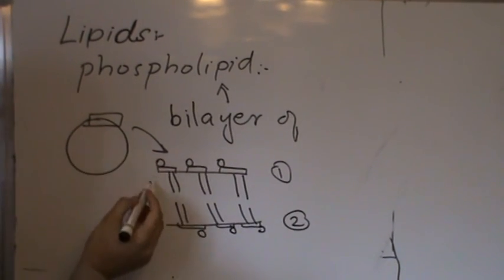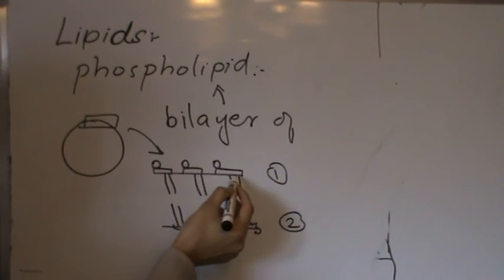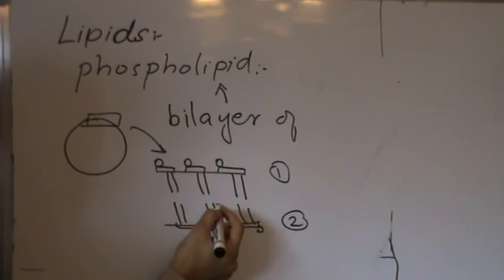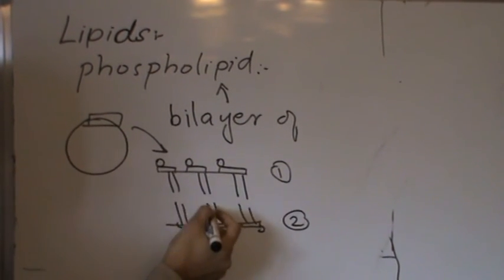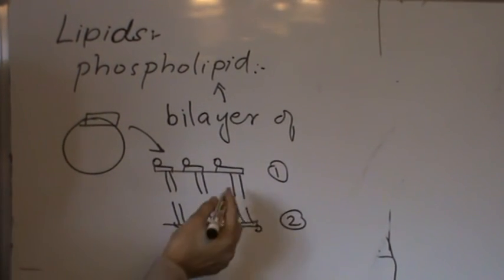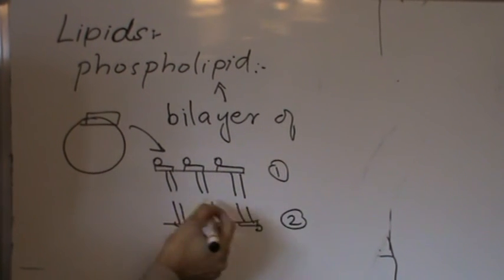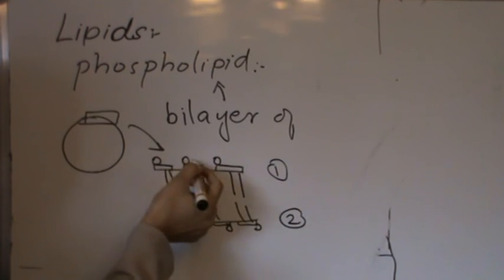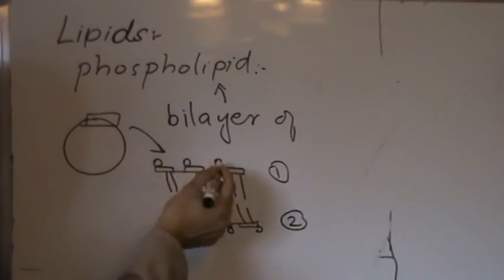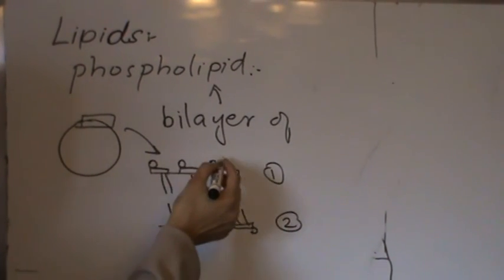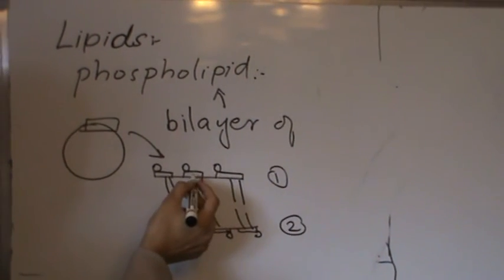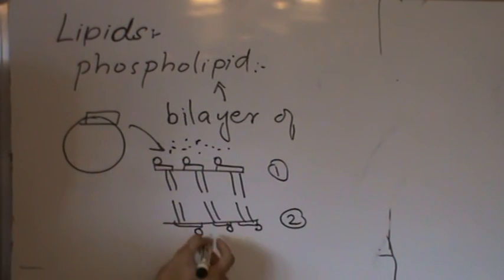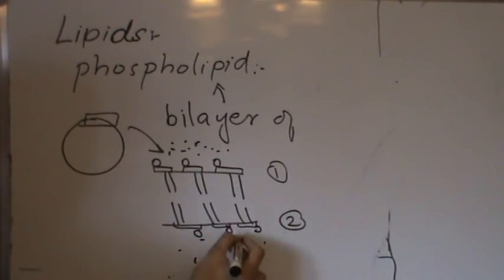So the plasma membrane is a bilayer, 1 and 2, arranged in a way that the hydrocarbon tails face each other, and they shield themselves from water with their phosphate groups. These hydrophilic parts face toward water on either side.